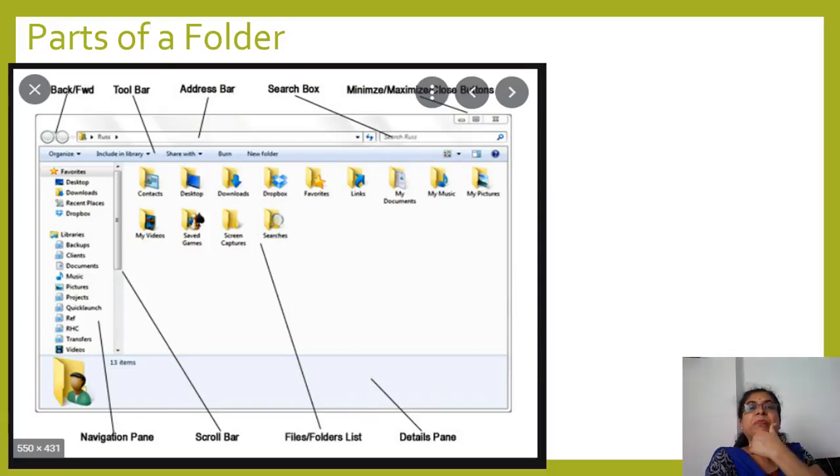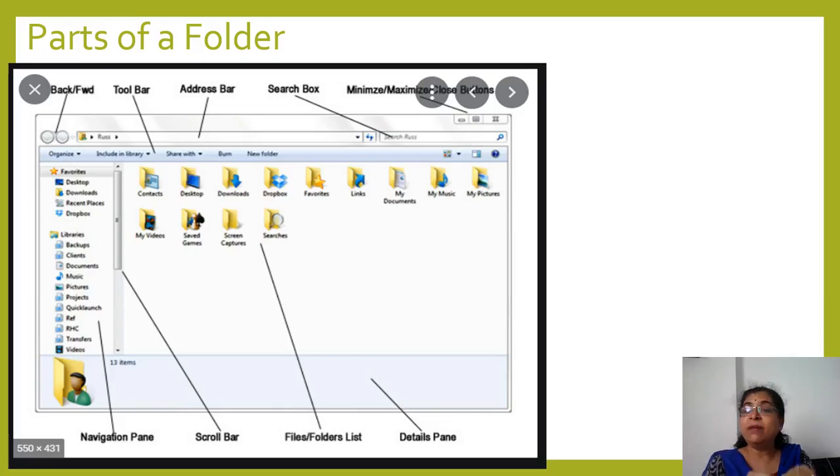Now, suppose you open a folder. How will the window look? The window comes like this on the screen. In a normal window, any window if you open, it has minimize, maximize and close buttons. In the same way it shows the back button and forward button. The toolbar, if you call it a toolbar, that is also shown, or the menu bar, address bar.